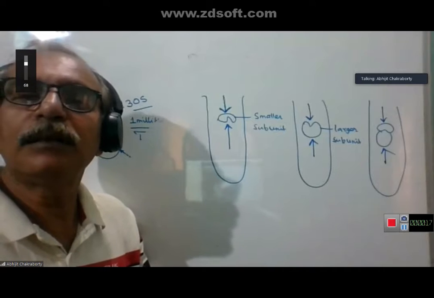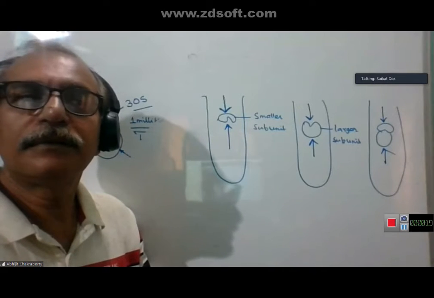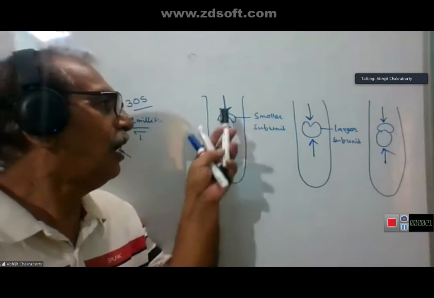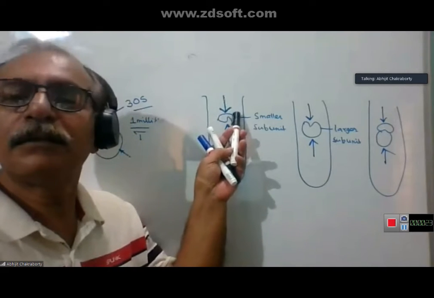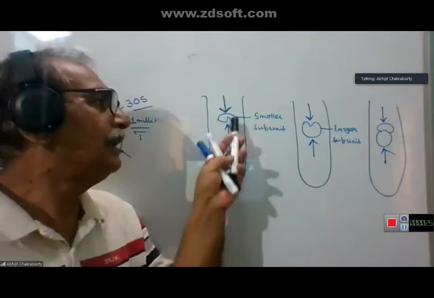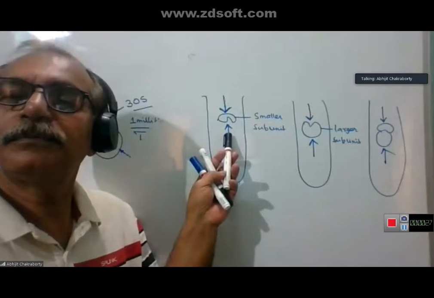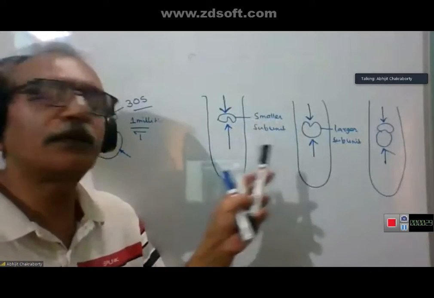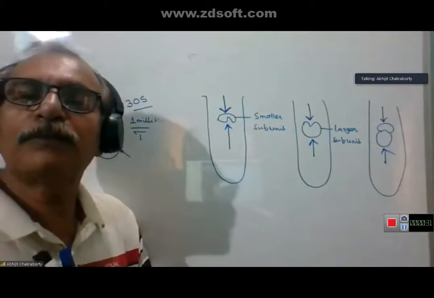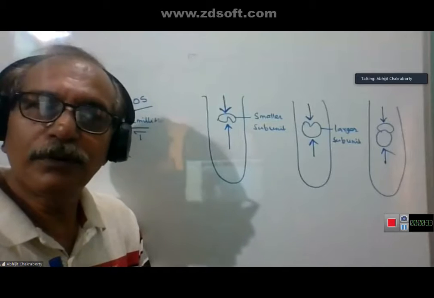Any doubt, anyone? Sir, can you please explain this again? Look, how many surfaces are here? Wait. How many surfaces are here? Two. How many surfaces are here to add? Two. 2 plus 2, 4.